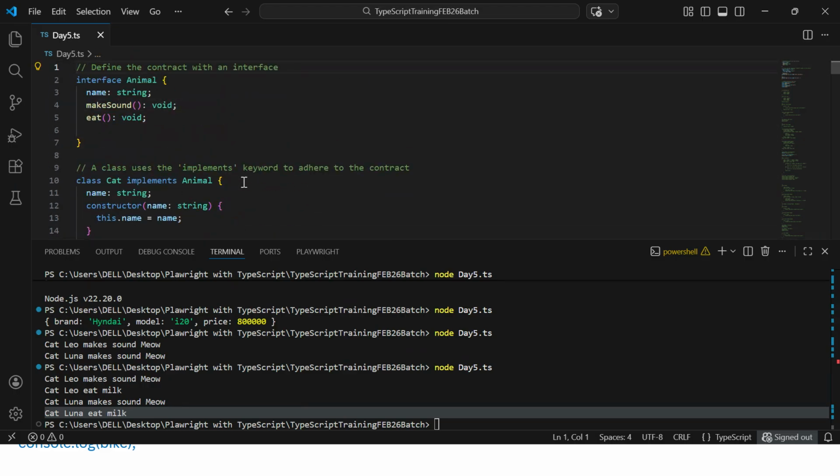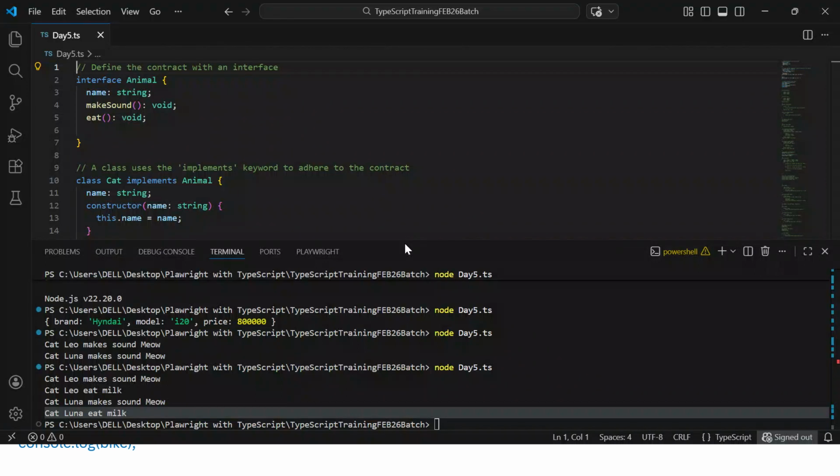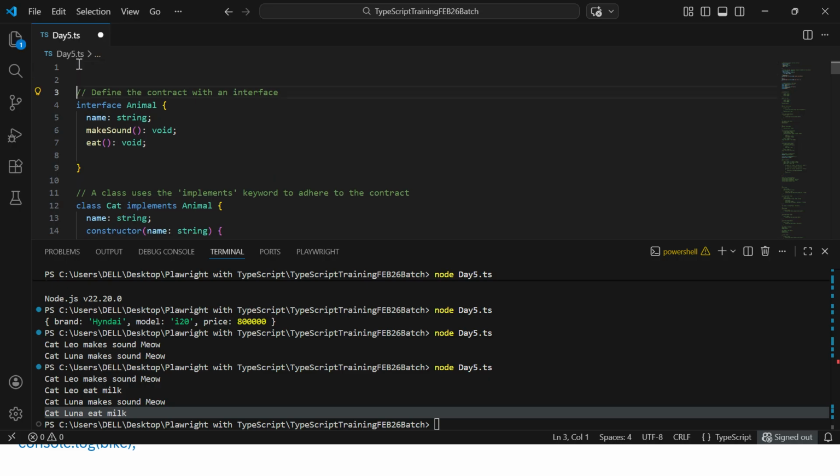Suppose you are creating a class called car, and now you can change it. A car can have tire, seat, and you can change it based on your car type, whether it's a personal car or commercial car, or a 10-seater, 7-seater or 5-seater car. It will change accordingly.